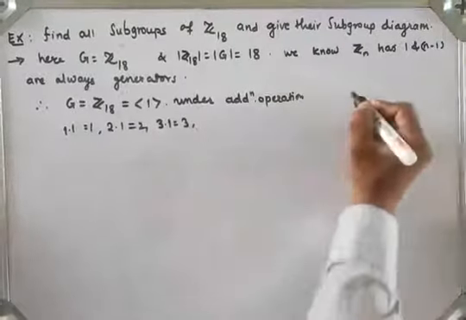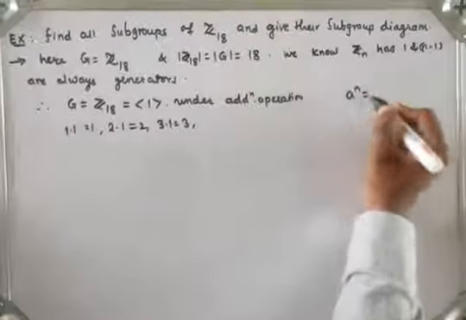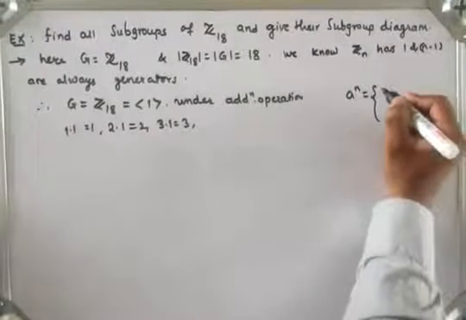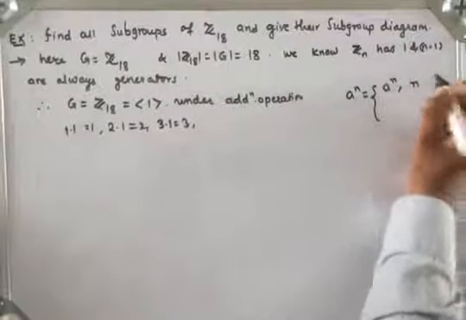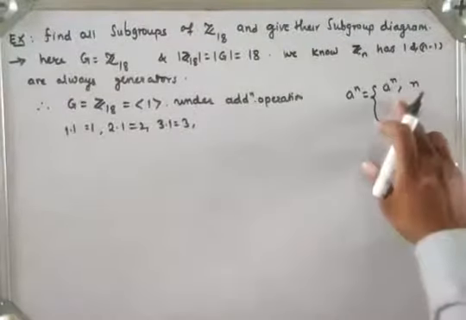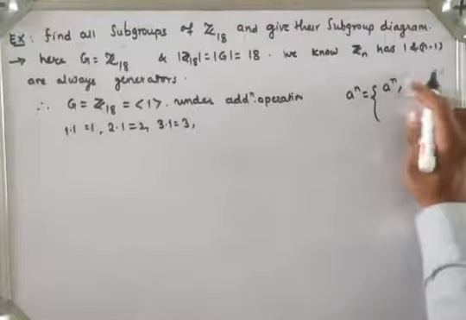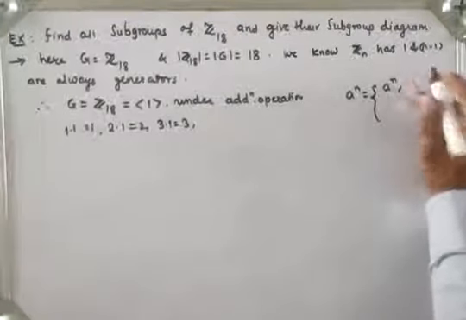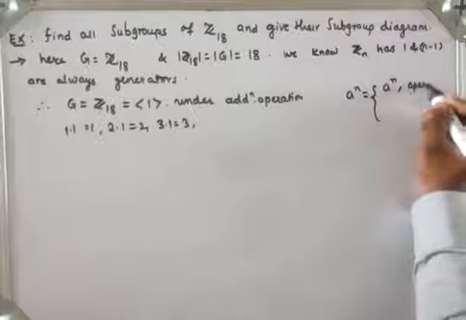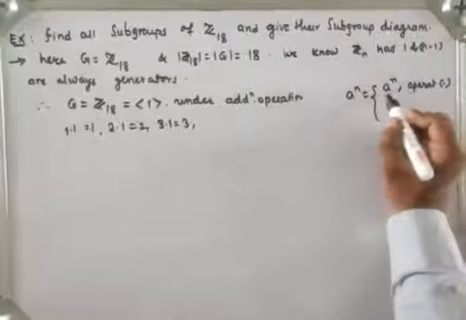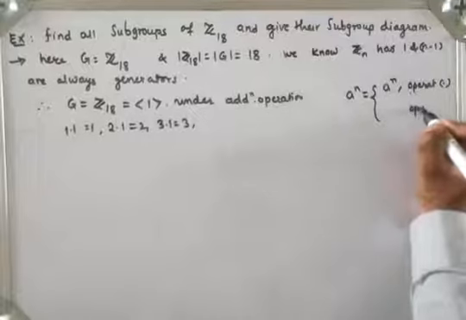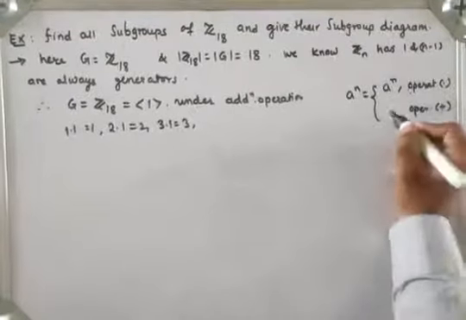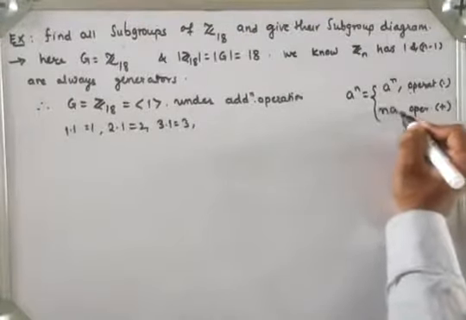If the operation is multiplication, then elements are always of the form a raised to n, where n is the order of that element. If the operation is addition, then the element is of the form n into a, right?